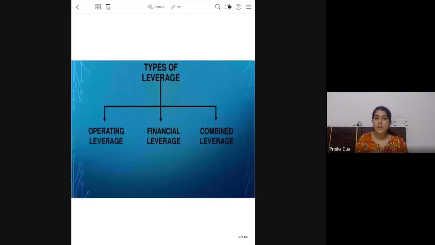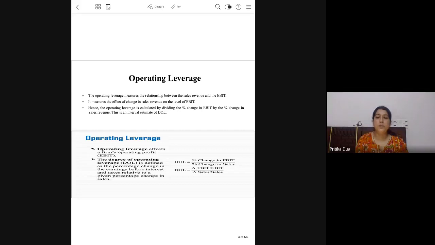We'll be covering three types of leverage. First is operating leverage, then financial leverage, and combined leverage. Operating and financial are two independent concepts, and combined leverage is just the product of operating leverage and financial leverage. So let's come to the first type of leverage that we cover. It is the operating leverage.